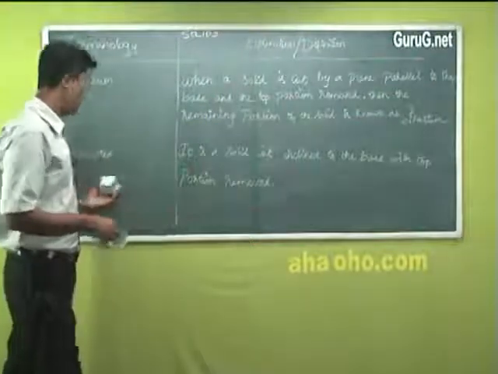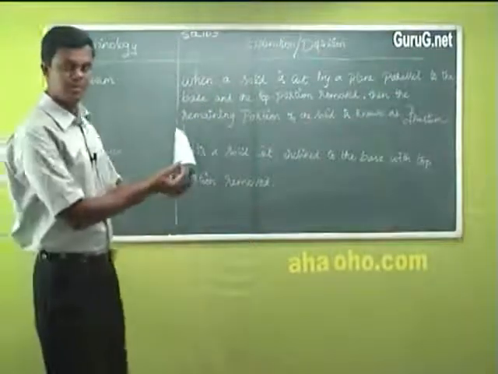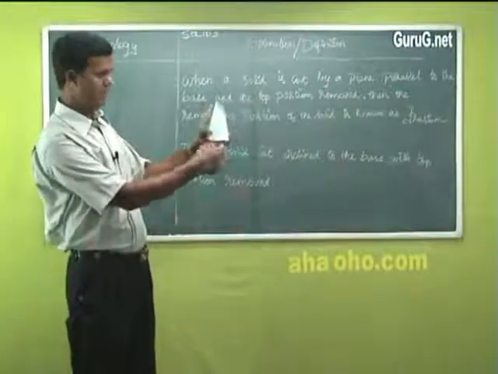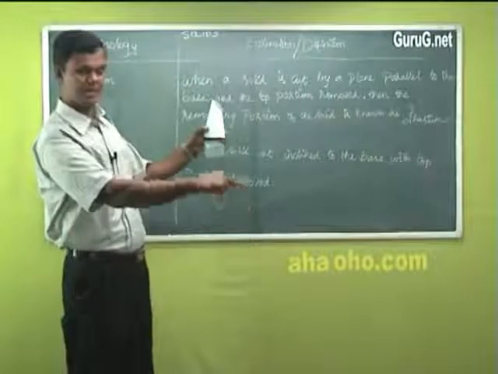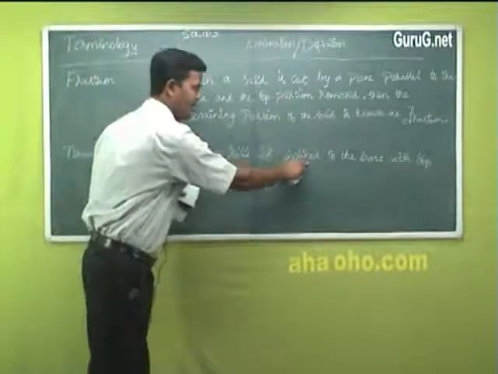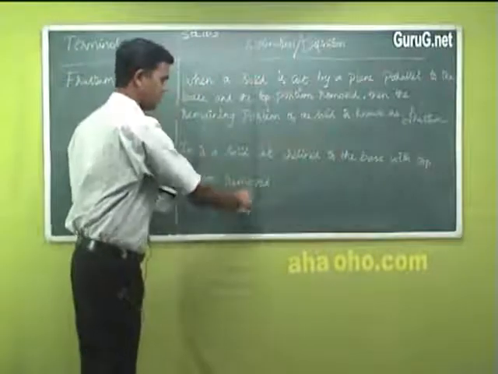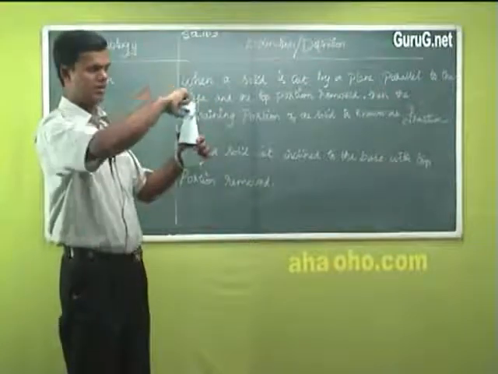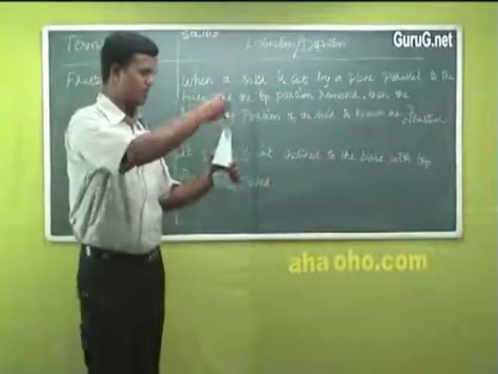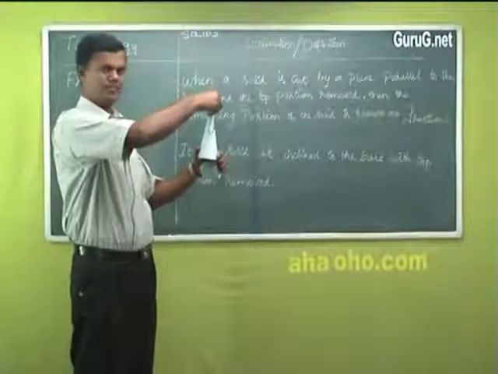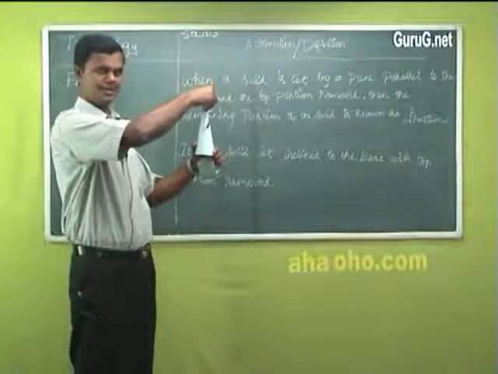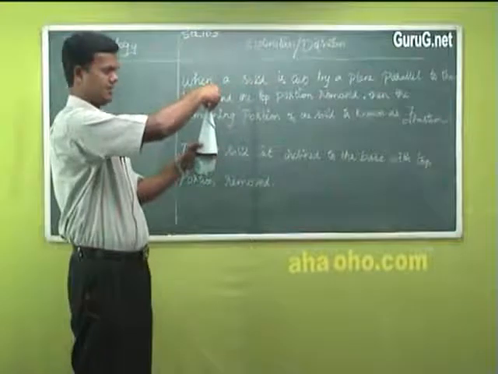The next one is called truncated. Truncated is one shape. I already showed this cone. See how it is? I take a knife or a blade and cut it in this fashion, along an inclined line. It is an inclined plane. It is a solid cut inclined to the base with the top portion removed. You have a remaining portion here. I'll show you the remaining portion. It is like this. It is an inclined cut.